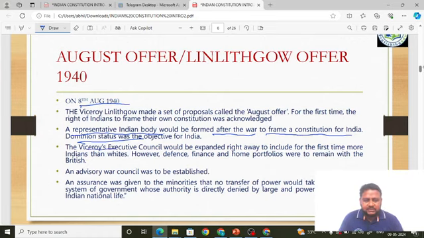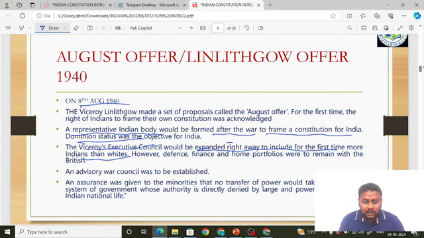See, the Viceroy's Executive Council would be expanded right away to include, for the first time, more Indians than whites. You know the British policies, be it police, judicial, or education policy, whatever policies were made, they were in favor of the British but discriminatory against Indians. But this time they are saying that more people will be included in the Viceroy's Executive Council right away. A representative body will be framed after the war.